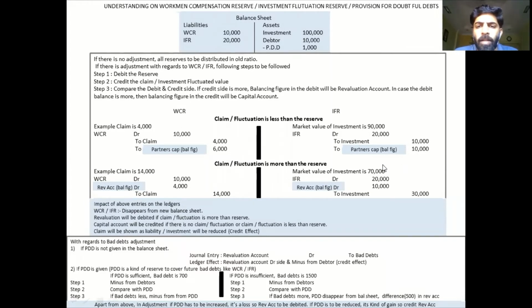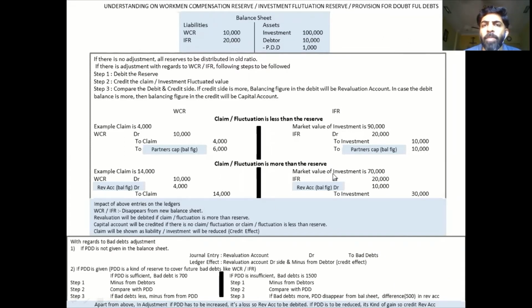Just like the clear WCR, investment has to be done in a similar way. IFR has to be debited first. So IFR, I have debited 20,000 in this case on your right hand side. The market value is 90,000. If you see in the balance sheet, the investment is 1 lakh. Since the market value is 90, there is a fluctuation of 10,000. You will credit it. You will be writing to investment 10,000. And importantly, now there is a 10,000 reserve left for you, which you have to give to the partner. So I have credited it.